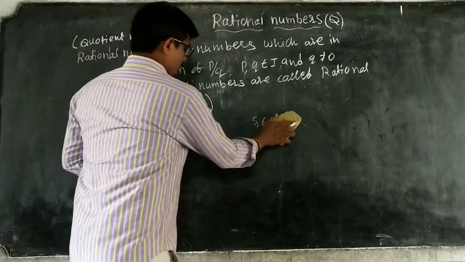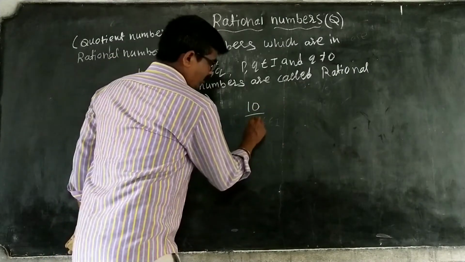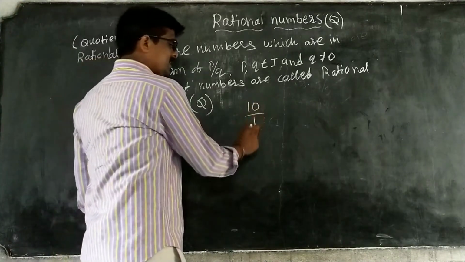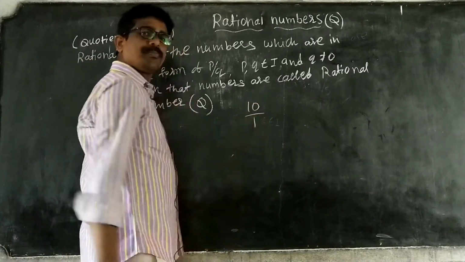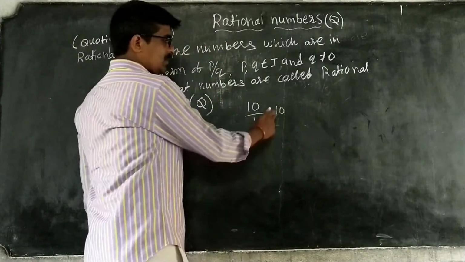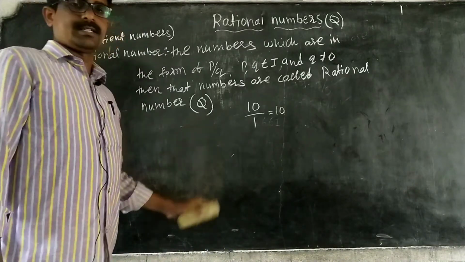Okay. Next, another example: 10 by 1. 10 by 1 means this is P, this is Q. That is equal to 10 also. This is also a rational number.